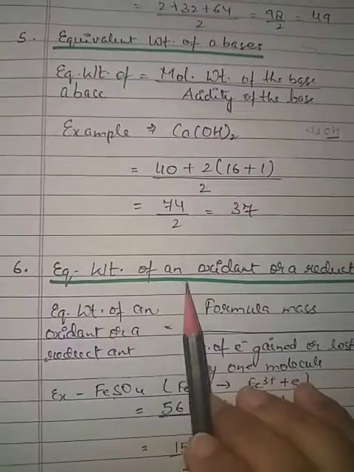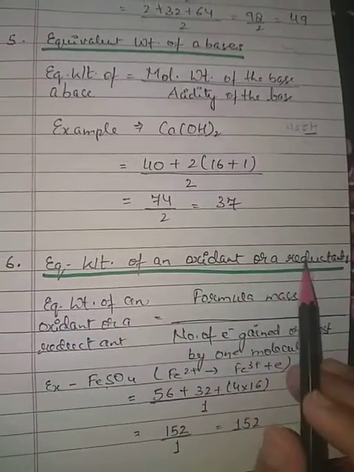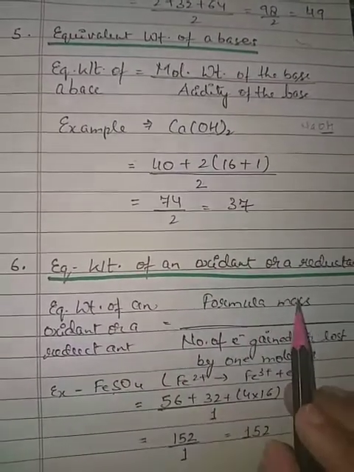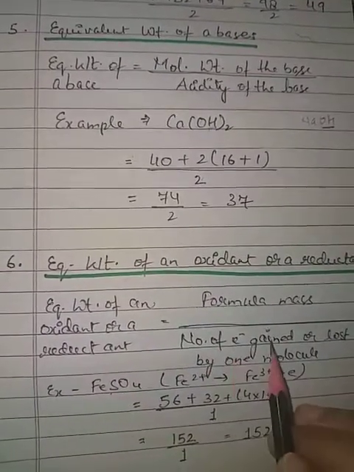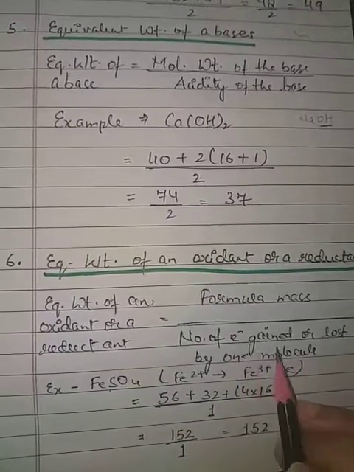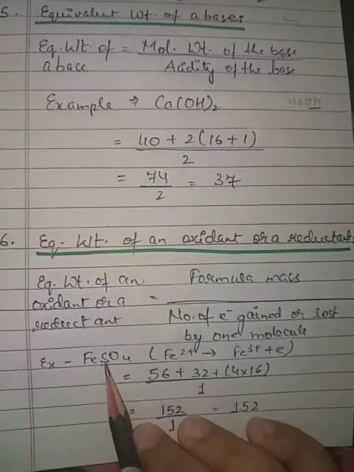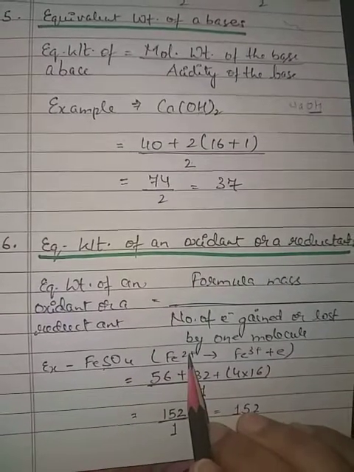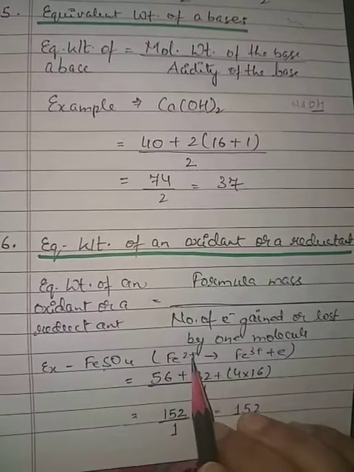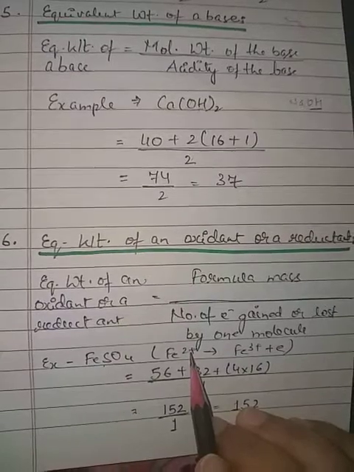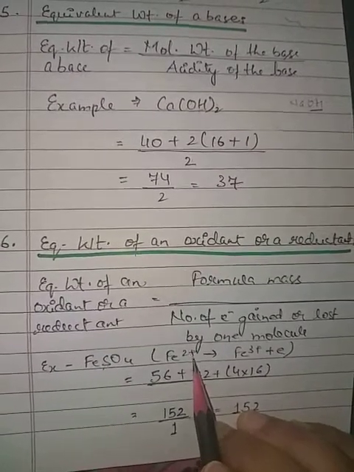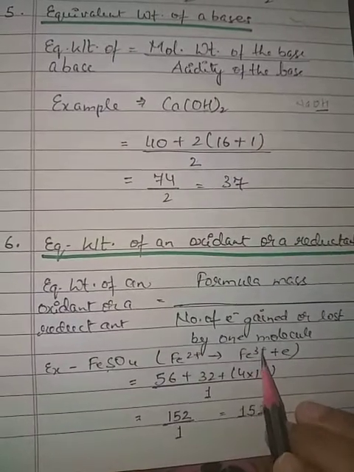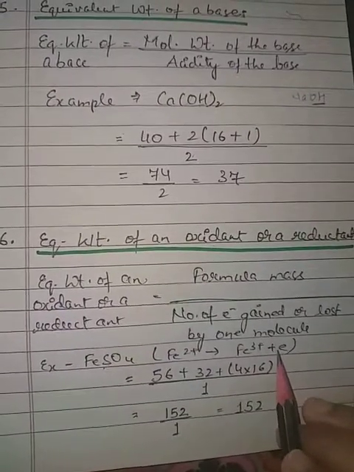Now the equivalent weight of an oxidant or a reductant equals the formula mass of that substance upon the number of electrons gained or lost by one molecule. Here we'll take the example of FeSO4. If it loses an electron here, if oxidation takes place, then Fe2+ will convert into Fe3+ by losing an electron.